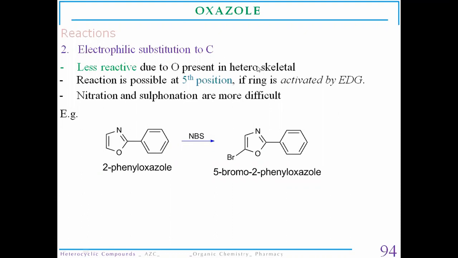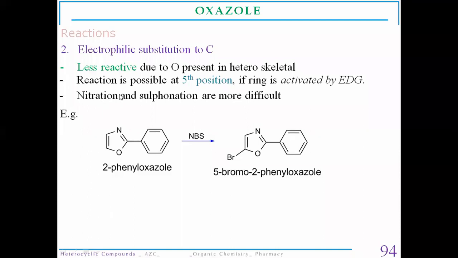With oxygen and nitrogen at the first and third positions in oxazole, electrophilic substitution is generally possible at the fifth position when the ring is activated by an electron donating group.